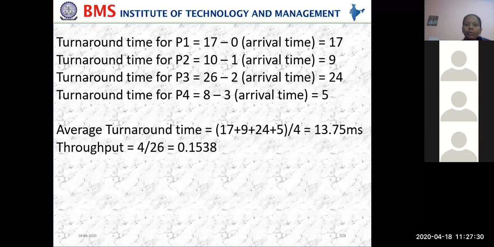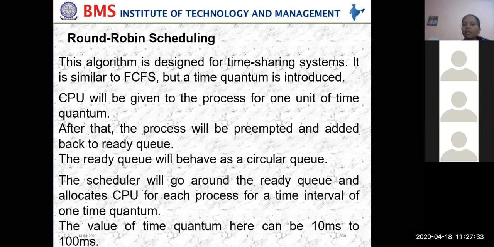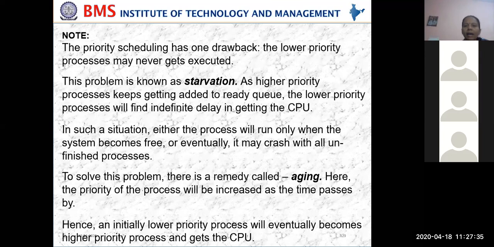Before moving on to the next algorithm, round robin, we have a small thing to see. Priority scheduling has one drawback: the lower priority process may never get executed. Suppose 10 was my priority for one process. It will not get the CPU, because until then the 9 higher priority processes will be getting CPU time. How long does it have to wait? It should keep waiting, right? So this problem is called starvation.